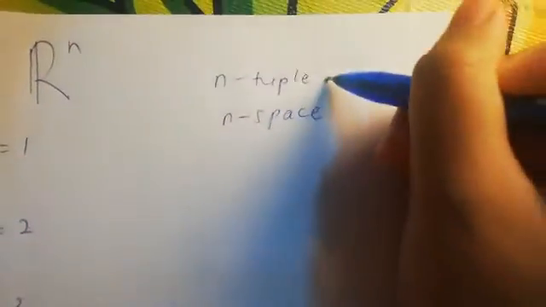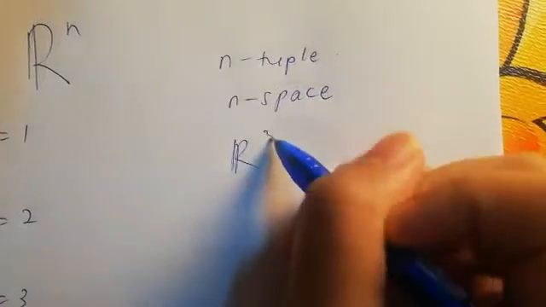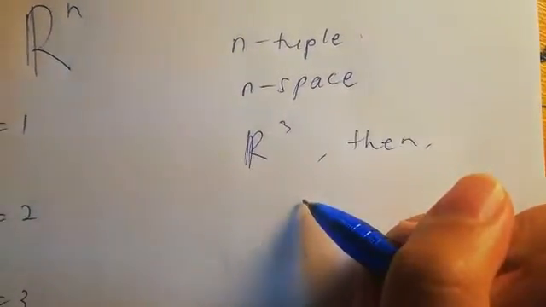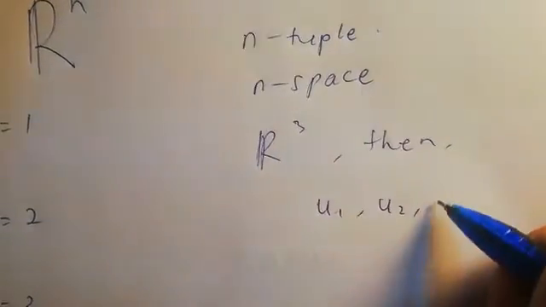An n-tuple is something like, if we have n equal to 3, then let's say the vector is u: u1, u2, u3.